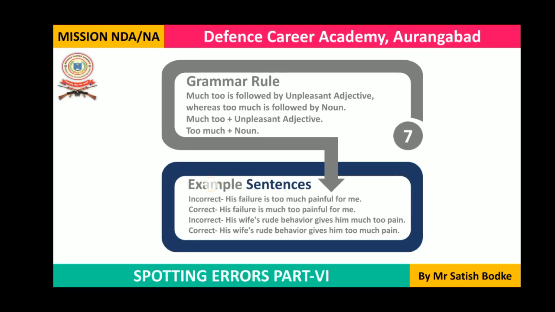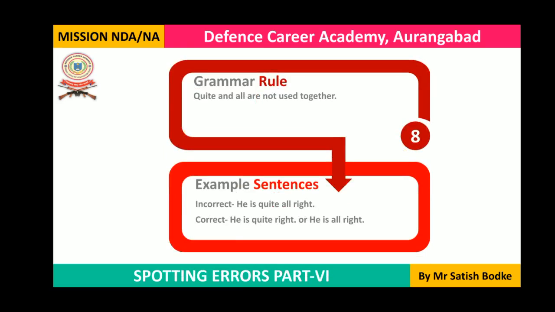That was rule number 7. Now let's go to rule number 8. Here we are going to talk about two words, quite and all. Quite means to some extent. Okay, he is quite all right.